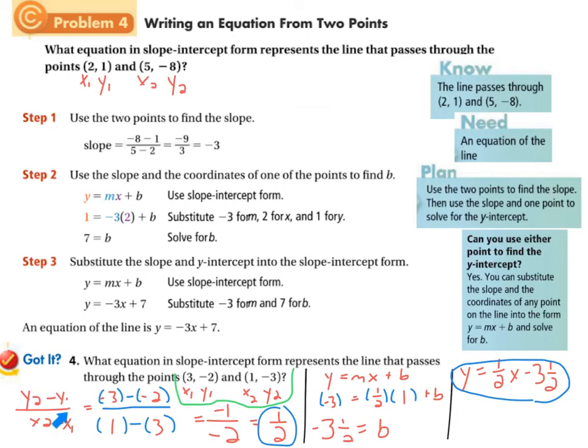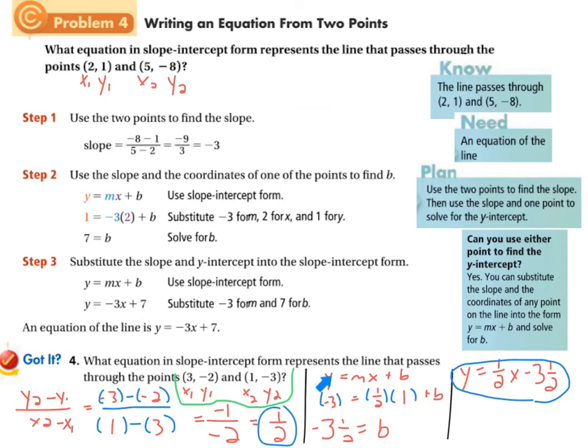Now, to find the slope, we always do y2 minus y1 over x2 minus x1. And now I just plugged in those numbers, y2 minus y1 over x2 minus x1. And what do we get here? Well, as it turns out, subtracting a -2 is the same as adding 2. So -3 plus 2 is -1. And down here, 1 minus 3 is -2. Okay, so these two negatives cancel out, and we get a slope of 1/2.